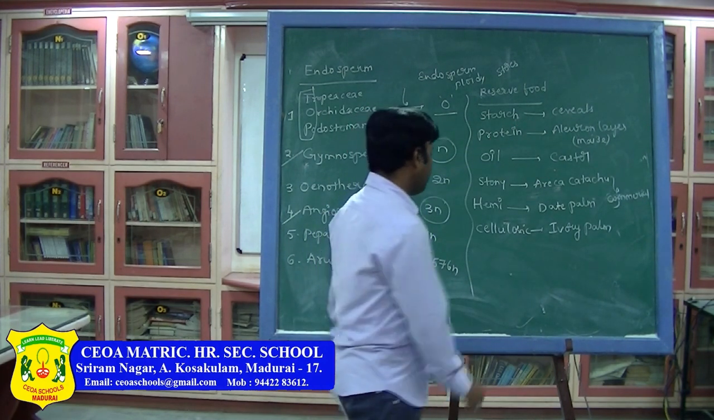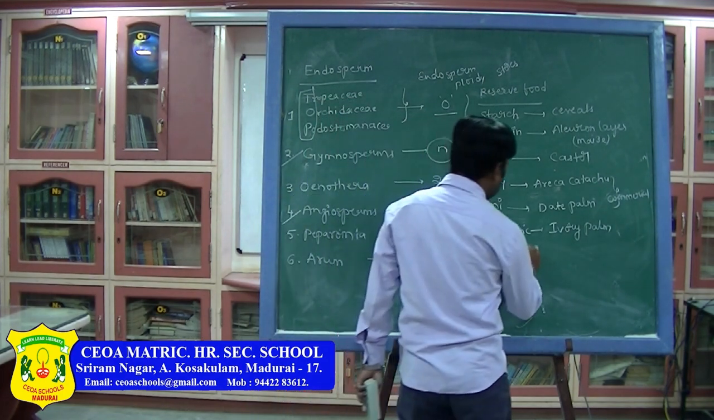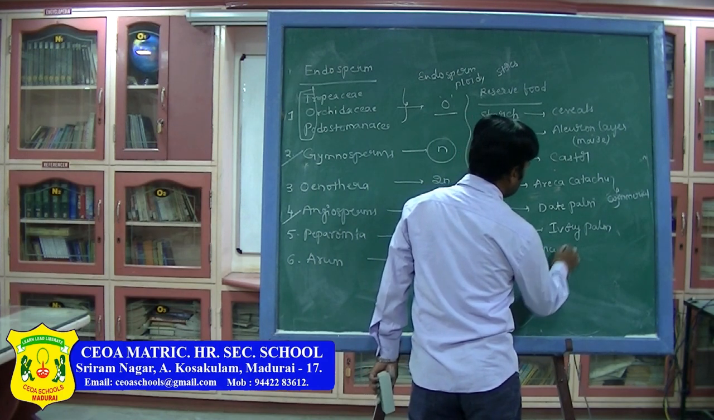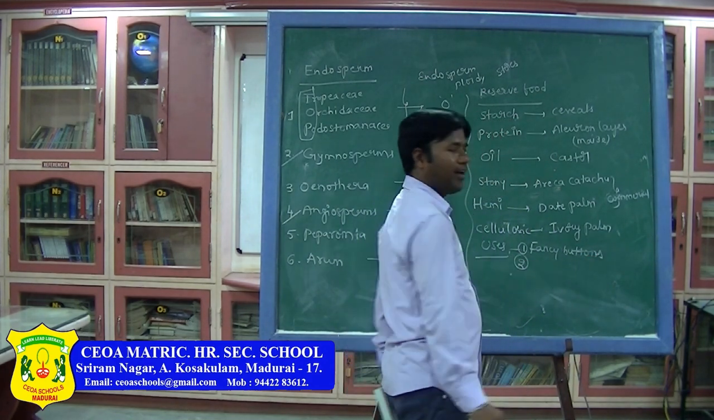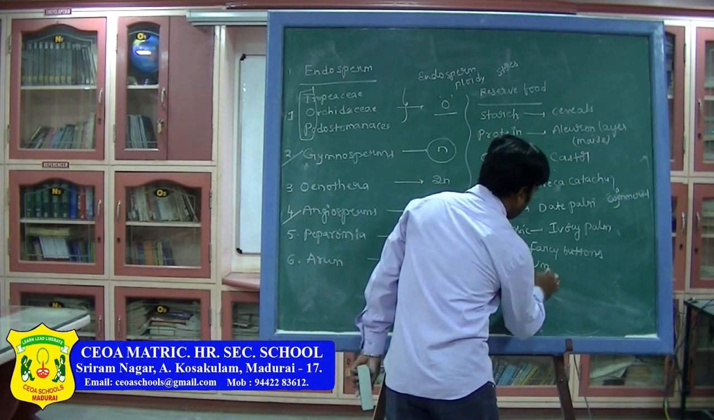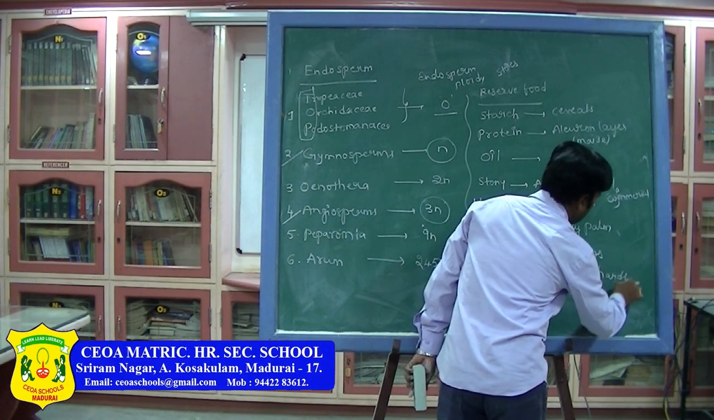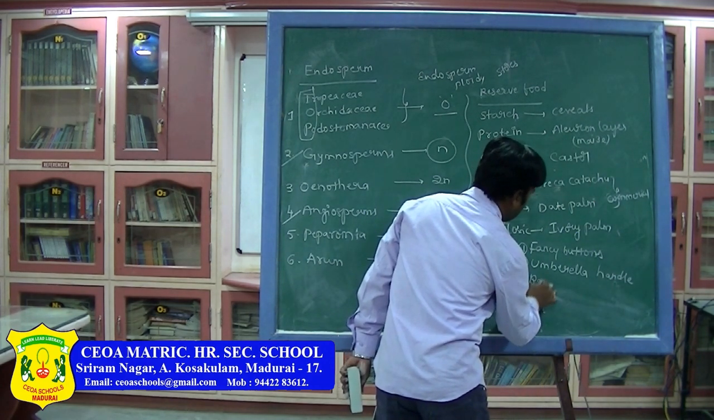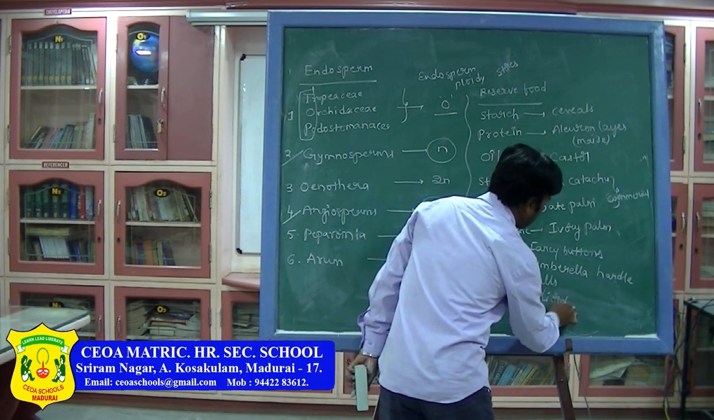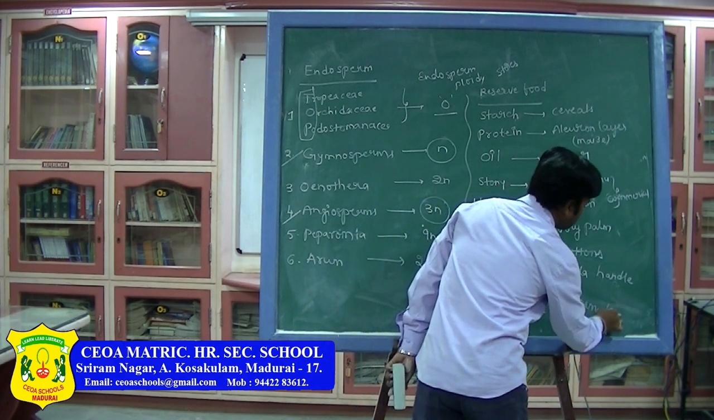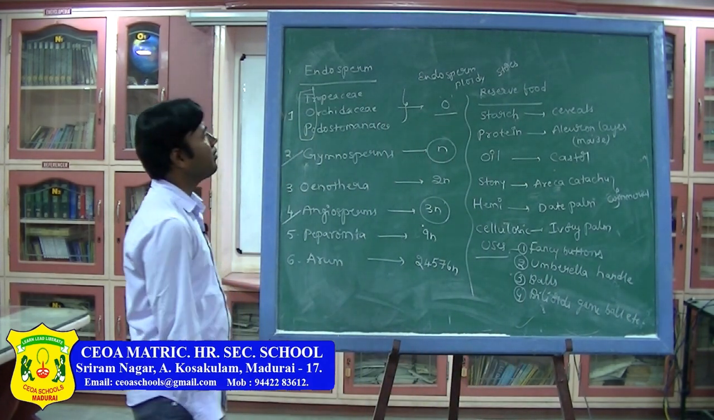Then the uses of the endosperm: where are we using it? In the preparation of fancy buttons. Second one, umbrella handles. Balls, preparation of balls. Billiard game, you might have known about the billiards game, ball, etc. So in that way we are using the endosperm in different places.